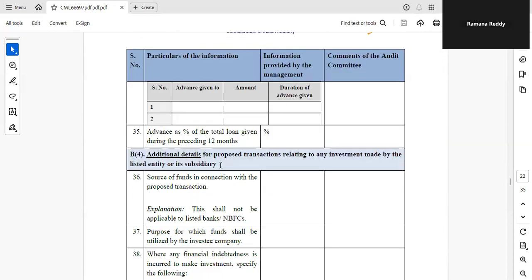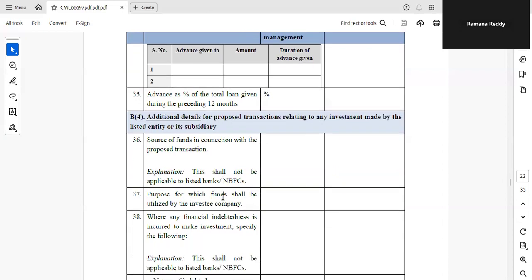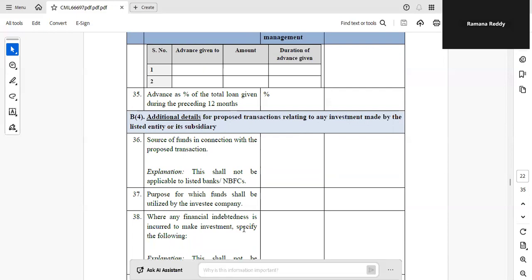Then we will come to B4: proposed transactions relating to any investment made by the listed entity or subsidiary company. So any investment which you are giving, or any investment made by any subsidiary, even as when you are giving a loan, you have to see the strength of that related party. Similarly, when you are investing, you have to see the source of funds in connection with the proposed transaction, and explanation. This shall not be applicable to banks and NBFCs. And the purpose for which the funds shall be utilized by the investee, those details have to be given.